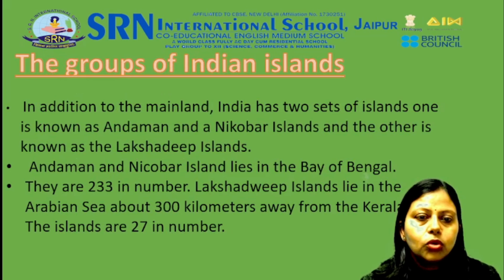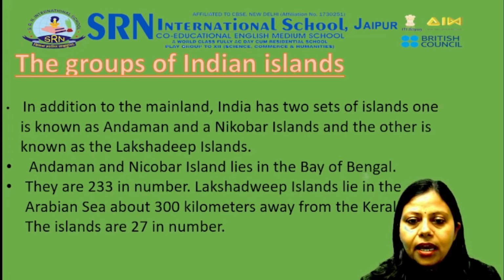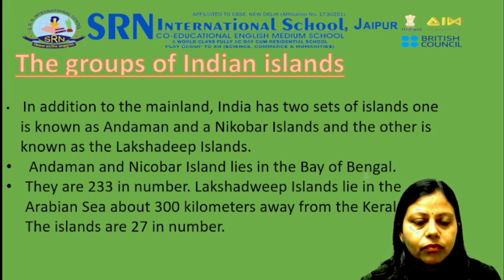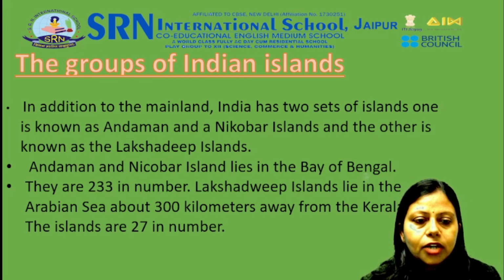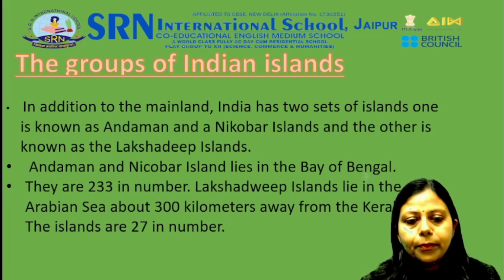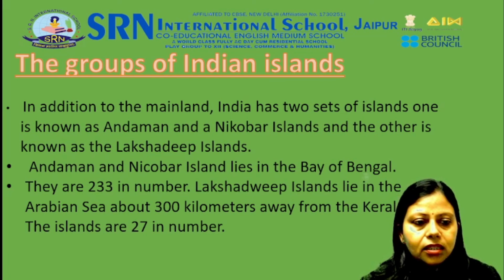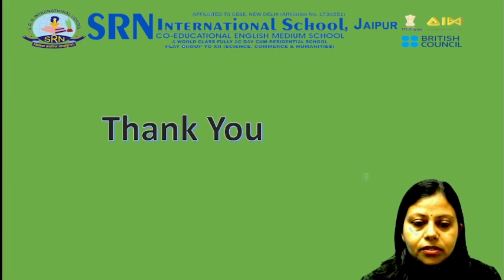Let's know about groups of Indian islands. In addition to the mainland, India has two sets of islands. One is known as Andaman and Nicobar Islands, and the other is known as Lakshadweep Islands. Andaman and Nicobar Islands lie in the Bay of Bengal. They are 233 in number. Lakshadweep Islands lie in the Arabian Sea, about 300 kilometers away from the Kerala coast. The islands are 27 in number.